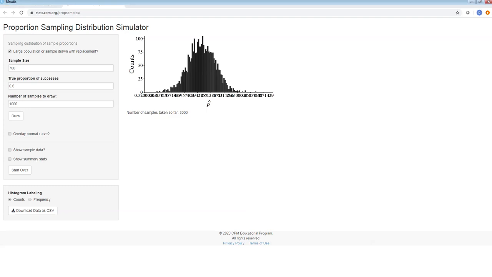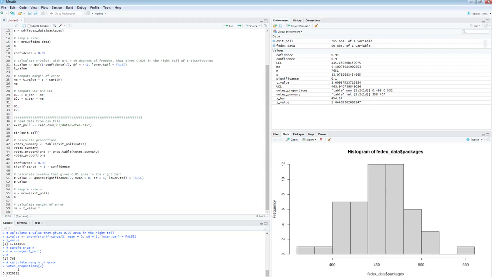Need to bring back the RStudio. So z-value times sqrt, square root from p hat, is that value, right? Votes proportions second element. That's everybody who voted for Republican. Times 1 minus that element.